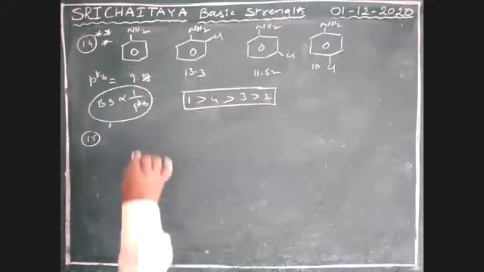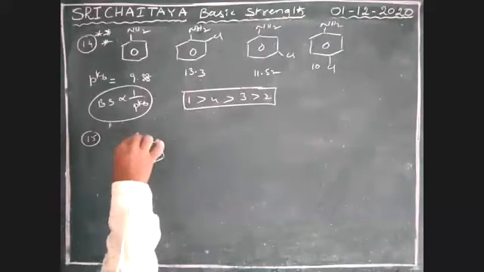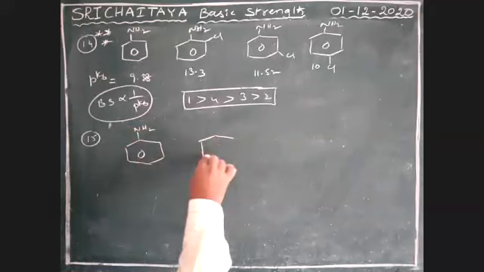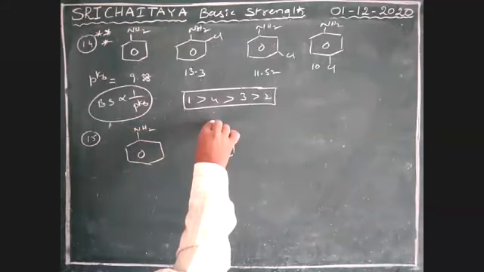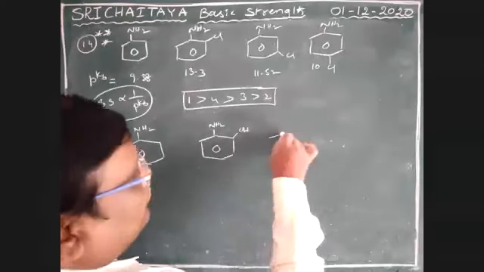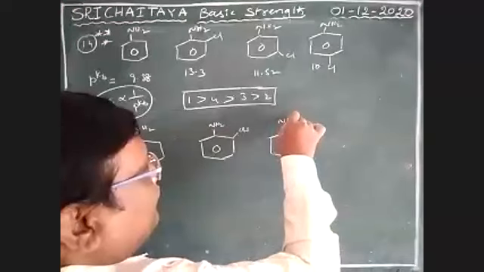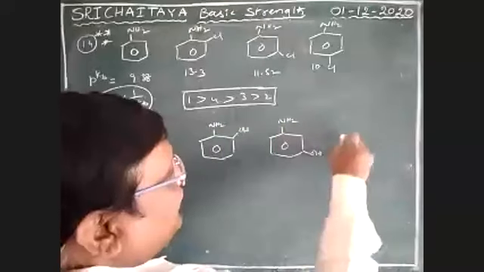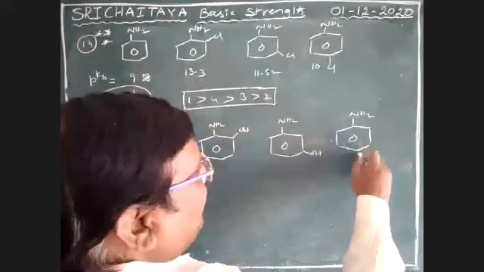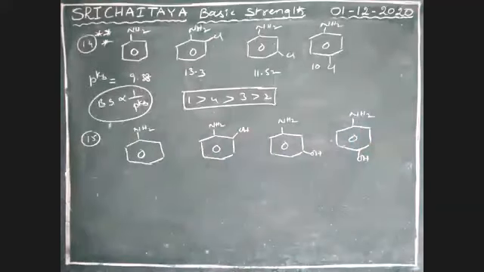Next, take OH: NH2OH, ortho, meta, para.